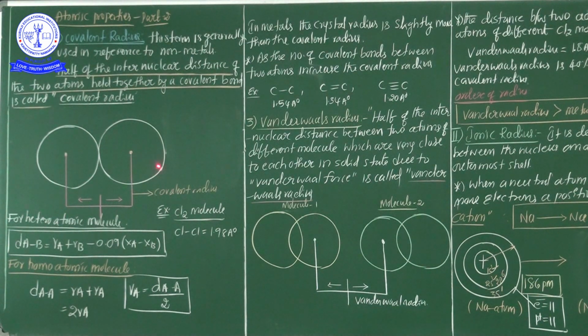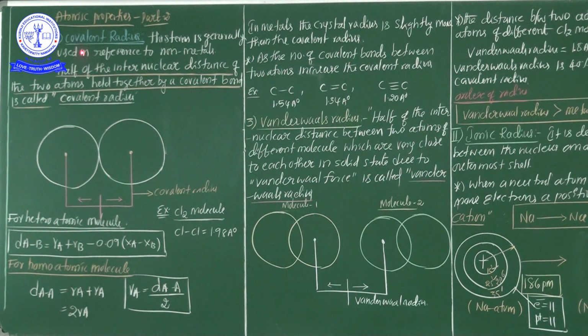Hi students, in this session we are going to discuss the remaining atomic properties. In my previous class I explained atomic radius very clearly. Now you know three different types of atomic radius: number one, metallic radius; number two, covalent radius; number three, van der Waals radius. The metallic radius was already completed in my previous class.